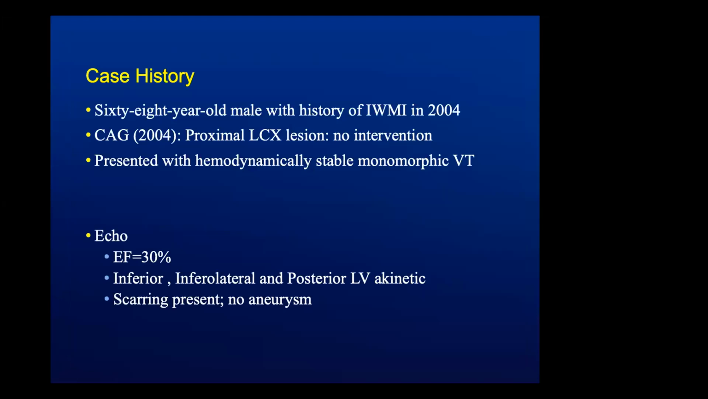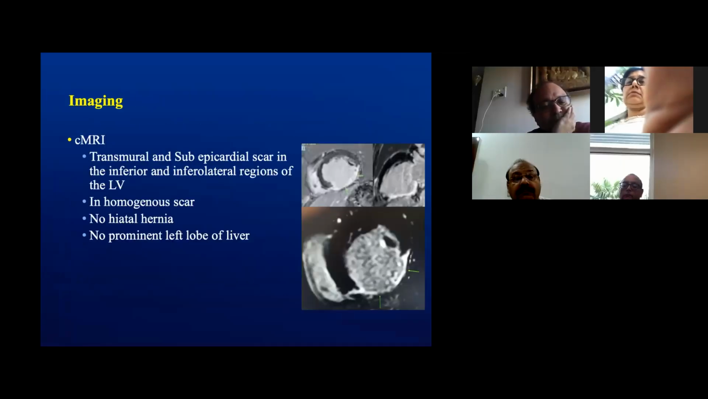The echo for this gentleman was suggestive of an ejection fraction of 30%. The inferior, inferolateral, and the posterior left ventricle walls were akinetic. There was scarring noted on the echo, but no aneurysm was present. The cardiac MRI was done, which showed transmural and subepicardial scar in the inferior and the inferolateral regions of the left ventricle. The scar was essentially inhomogeneous in character. There was no hiatal hernia and no prominent left lobe of the liver was noted.